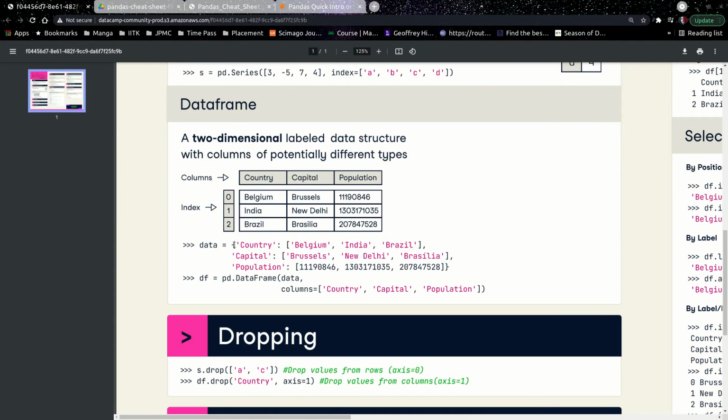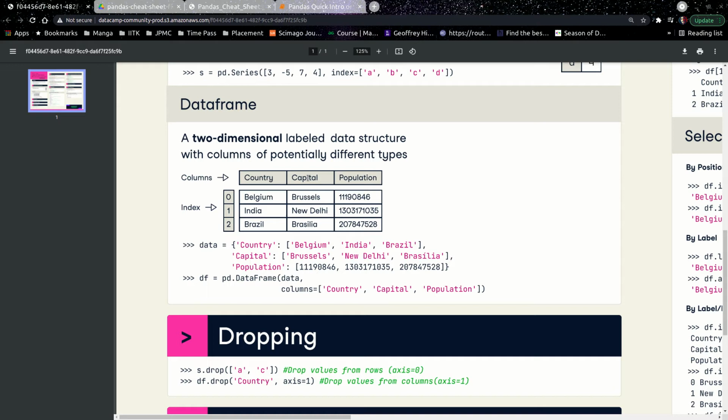Another point to note in a data frame is that indexes can be anything. Like here it is 0, 1, 2. It can be A, B, C, D. It can be, let's say, alpha, beta, gamma, whatever you want, right? It can be any symbol, any string, any number. 0, 1, 2 is the default because when you're loading the data, 0, 1, 2 gets loaded. Similar for the columns. It can be anything, a float, or a string.